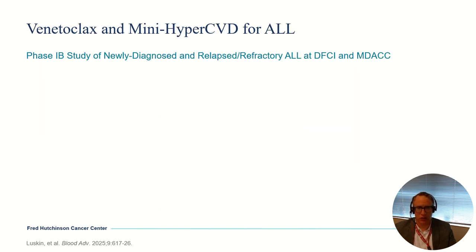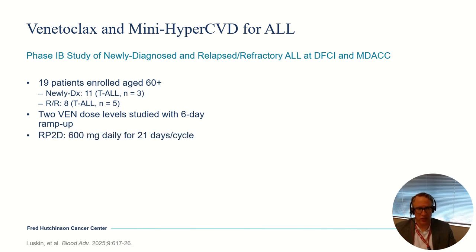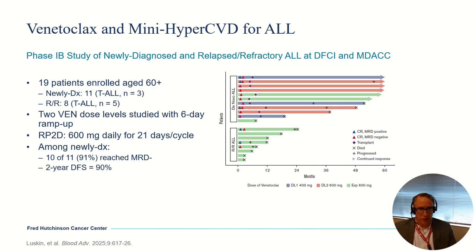And what about venetoclax, an agent that has gained a lot of steam, particularly in T-cell ALL? This was a frontline study done at the Dana-Farber and at MD Anderson. It included newly diagnosed and relapsed refractory ALL, looking at the mini hyper-CVD combination plus venetoclax. So importantly, this is a heterogeneous population, some B cell, some T cell, relapsed and refractory as well as newly diagnosed. They looked at 2 different venetoclax dose levels with a 6-day ramp up. They ultimately settled on 600 milligrams daily for a 21-day cycle as the preferred regimen.